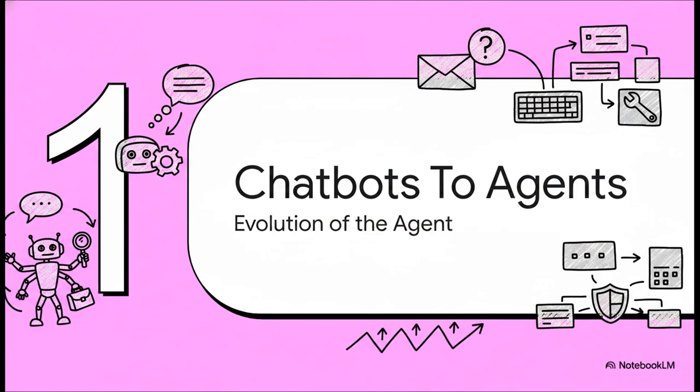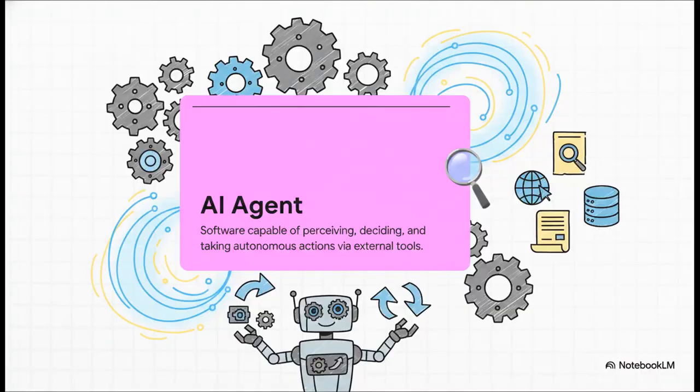Section 1. From chatbots to agents, the evolution of the individual contributor. This first part is all about the evolution of the individual contributor in our digital workforce. We are fundamentally shifting from interfaces that just sit around waiting for our prompts to active problem solvers that actually go out and get things done.